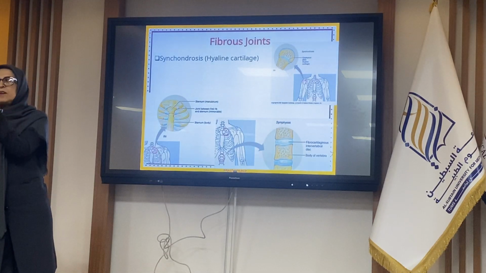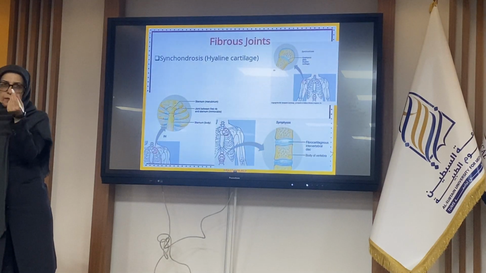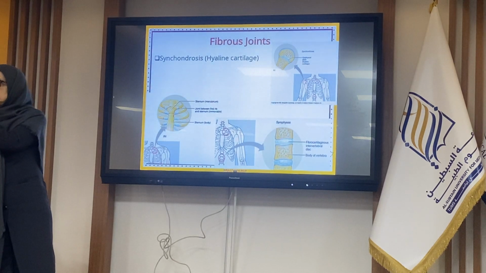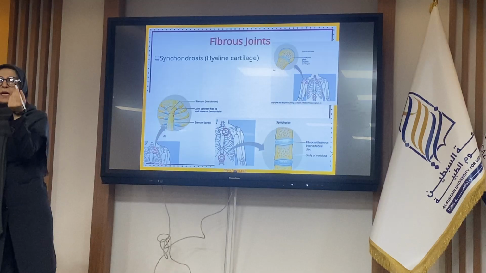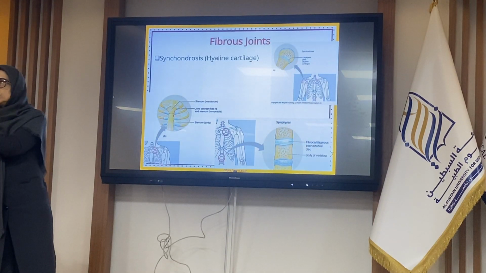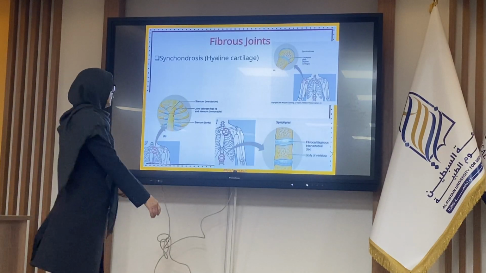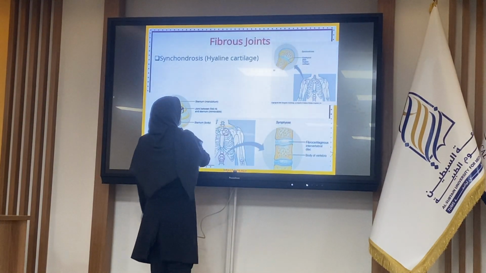Yes, where are they? The fibrocartilage joint is in the intervertebral column, and the hyaline cartilaginous joint is between the ribs and the sternum.